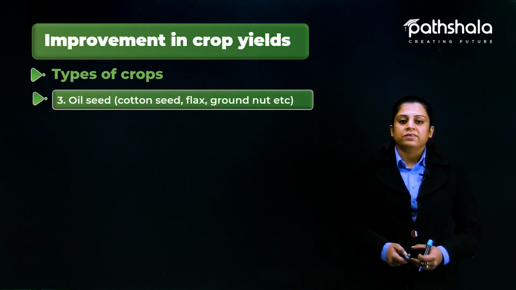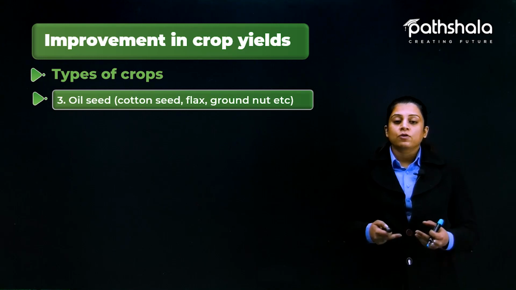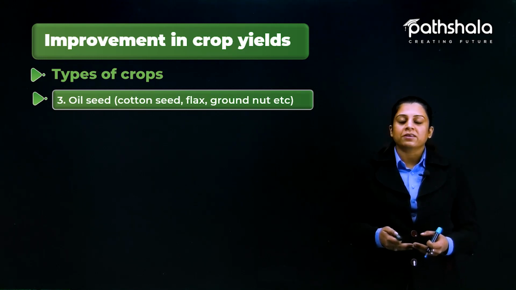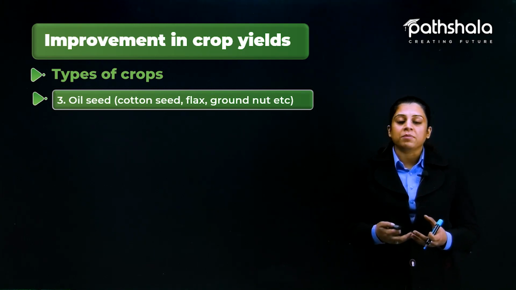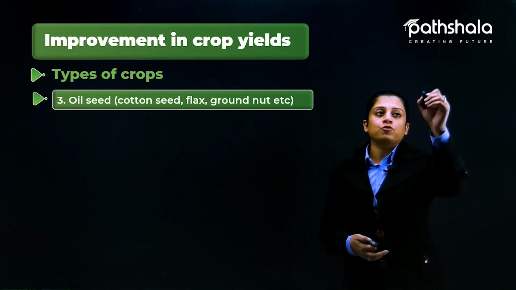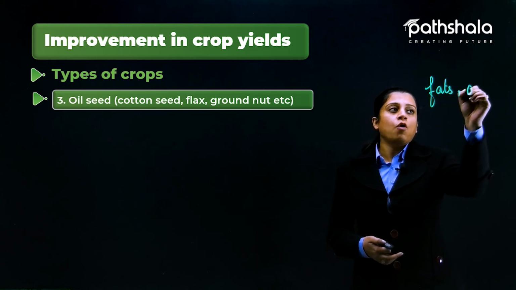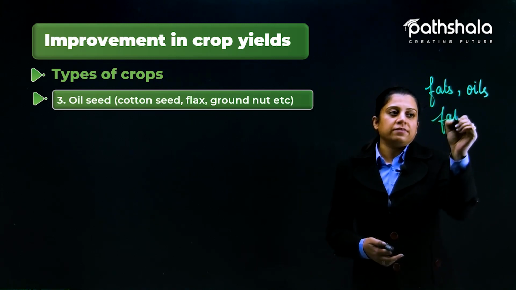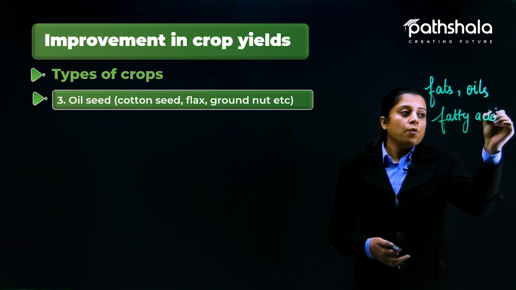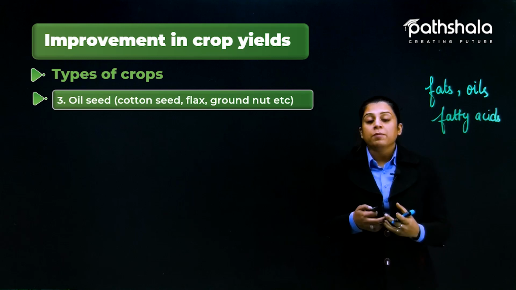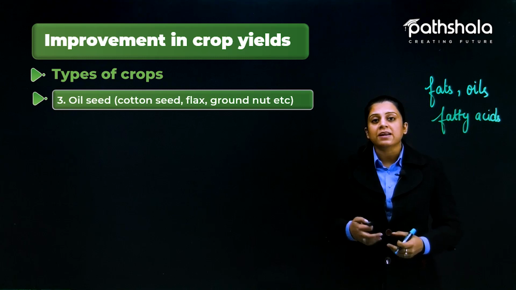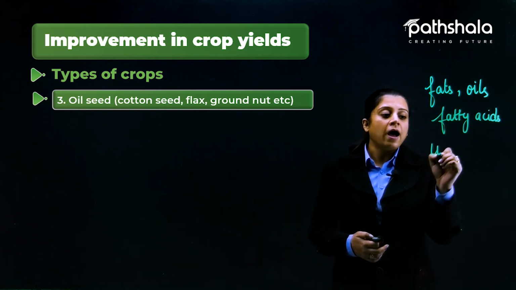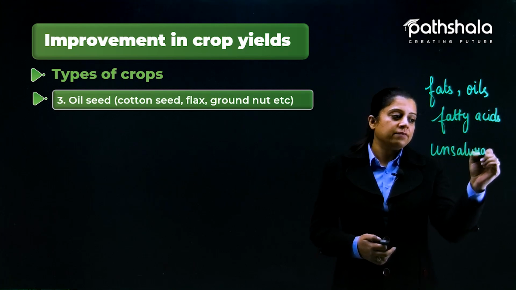Next are the oil seeds. Oil seeds contain cottonseed, flax, groundnut, safflower, sesame that we can actually consume. These are the edible seeds that we can consume. These oil seeds are basically a source of fats, oils and fatty acids. When consumed in moderation, जब हम इनको एक moderate amount में consume करते हैं तो these seeds are considered as healthy foods because they are high in unsaturated fatty acids.